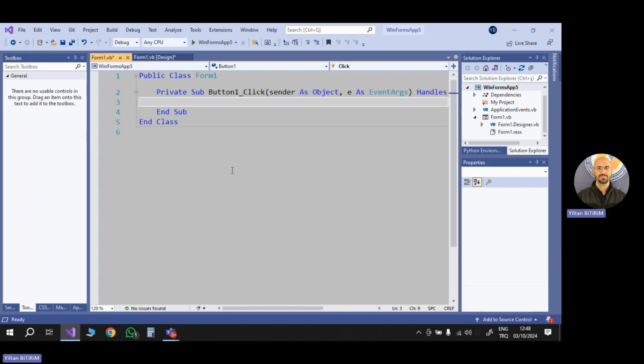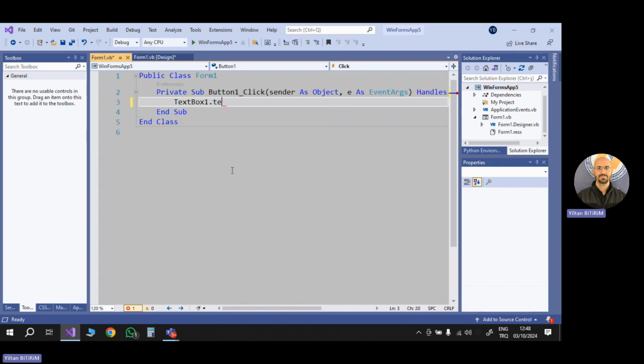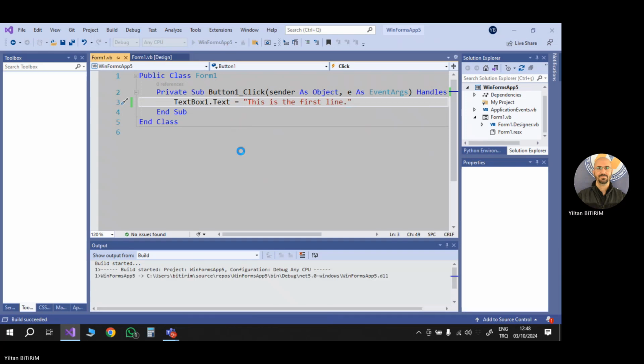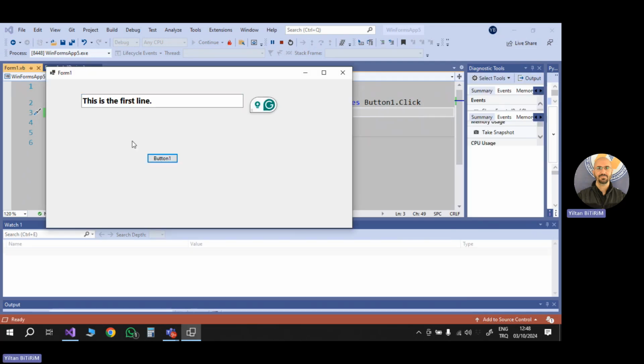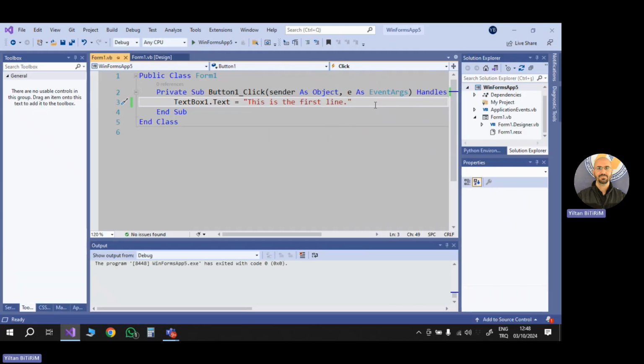So in this code, I will say textbox1.text is equal to "this is the first line". Okay, so let's run the project and see if everything is fine. I'm clicking the button. This is the first line. Okay, everything is fine so far.